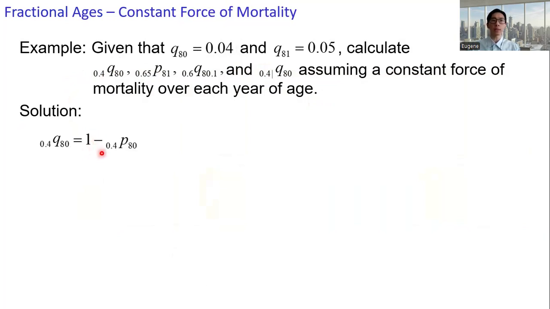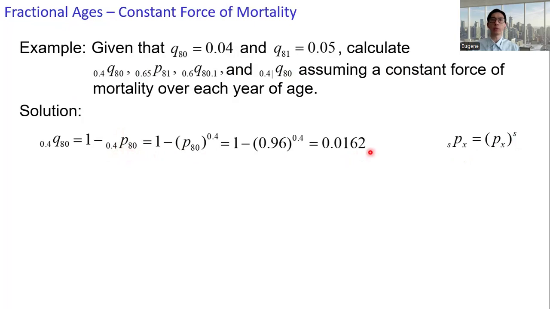We have 1 minus 0.4p80, and then recall that sPx equals px raised to the power s if s is less than 1. So for 0.4p80, we take p80 and raise it to the power 0.4. We get 0.0162.